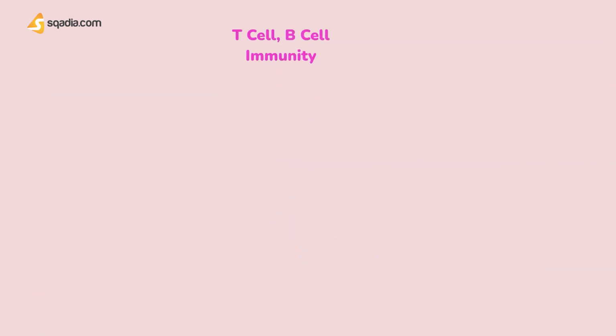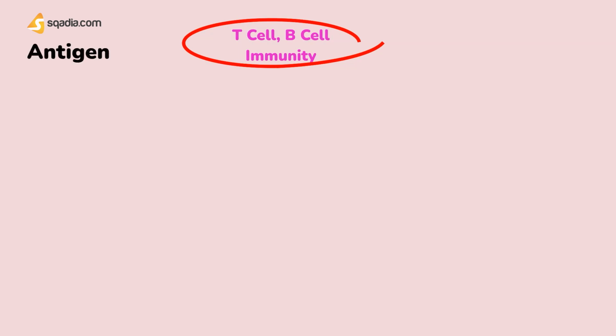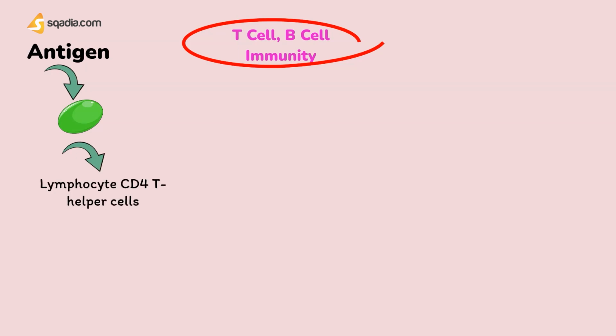How do these drugs work? Basically, they work by inhibiting the immunities that are already present in your body. We know T cell mediated immunity and B cell mediated immunity. So what happens at first when the body gets exposed to an antigen, it starts to activate the lymphocyte CD4 helper cells, which are present on the cell membrane. And these helper cells help to coordinate the immune response.